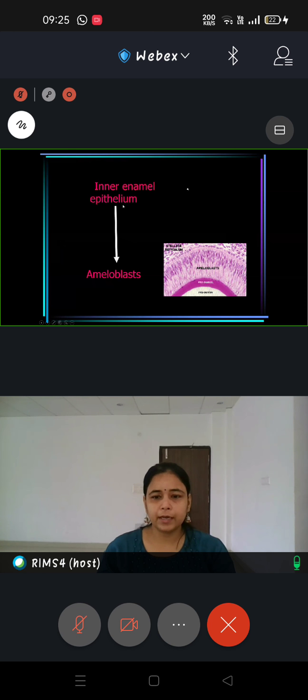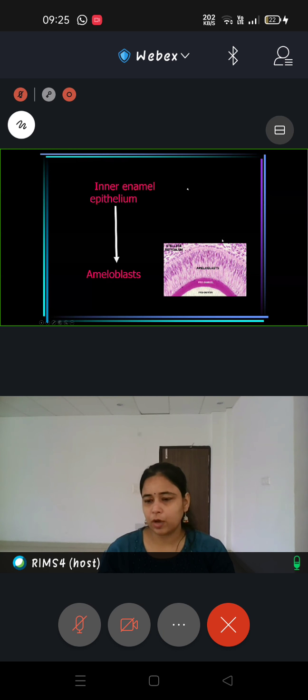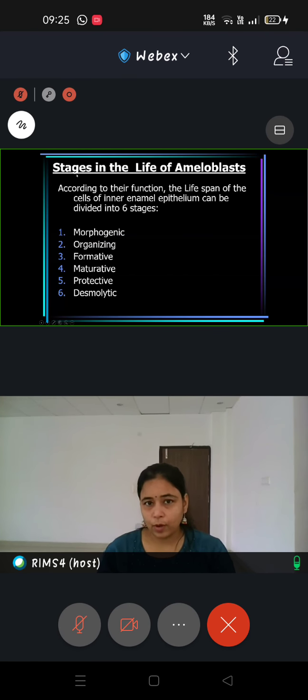So this is the inner enamel epithelium. See how much elongation has already happened for the formation of ameloblast. This is the pre-enamel area, this is the dentine area, then you have the stellate reticulum. All this you have already studied in your odontogenesis, and I am not going to repeat it. Again, I have told you that there were 6 stages in the entire lifespan of ameloblast. So what are these stages called? Let us know them in detail.